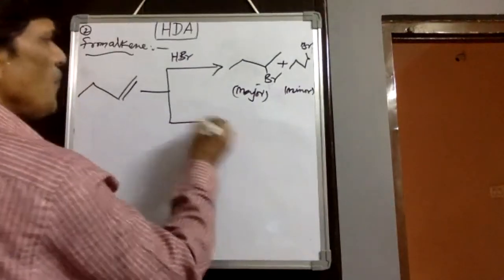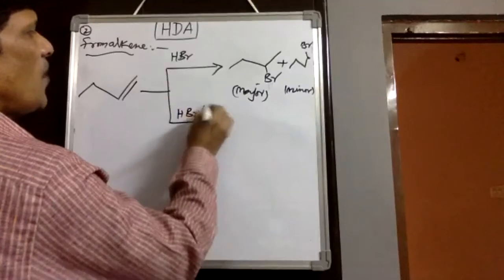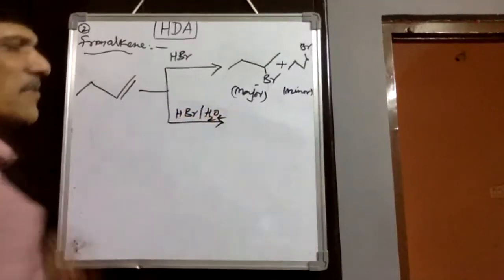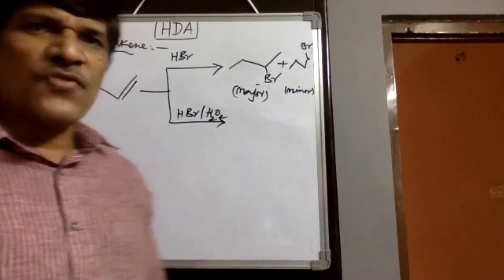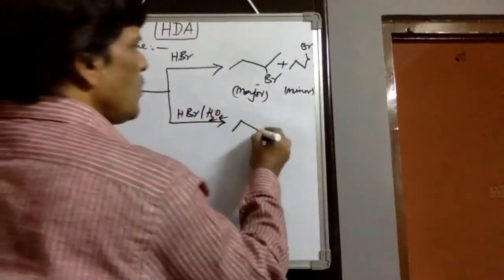Then suppose if you come across hydrogen bromide followed by hydrogen peroxide, the peroxide effect or anti-Markovnikov's rule. And here we would observe again two products.